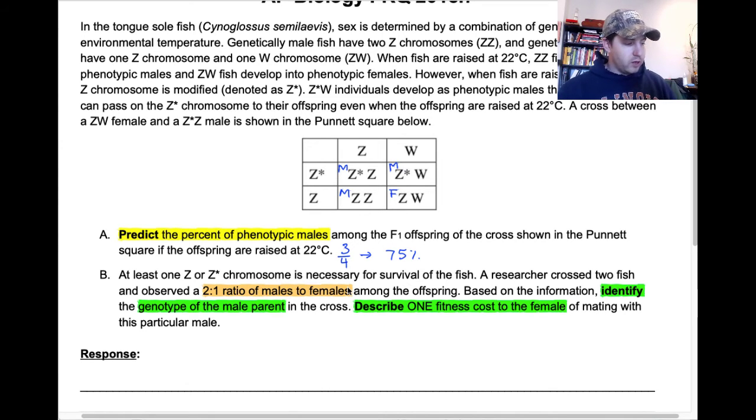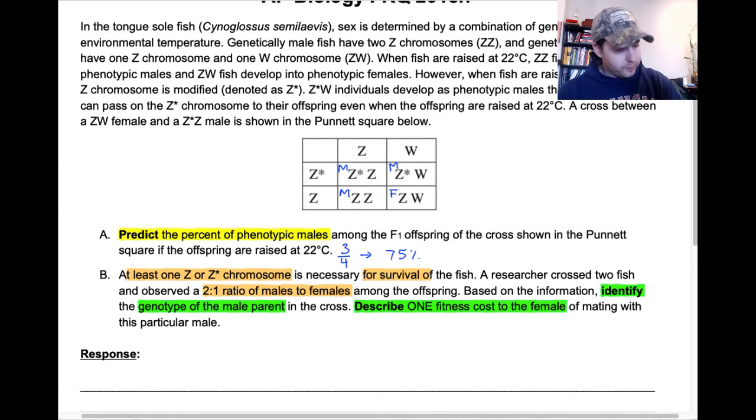Now, typically in a cross, especially when each parent can pass along 2 different alleles, we'd expect to see a 2-to-2, a 3-to-1 ratio. But 2-to-1, 2 plus 1 gives me 3, and that tells me that probably one of my offspring didn't survive. If I use my context clues, it says that at least 1 Z or Z star chromosome is necessary for the survival of the fish. So it seems like one of my offspring probably inherited 2 W chromosomes, or I'm sorry, 2 W alleles. So let's work backwards to see if we can figure out what that male parent's genotype looks like.